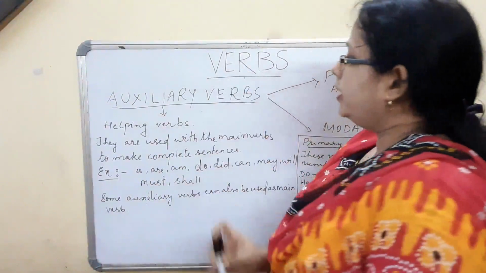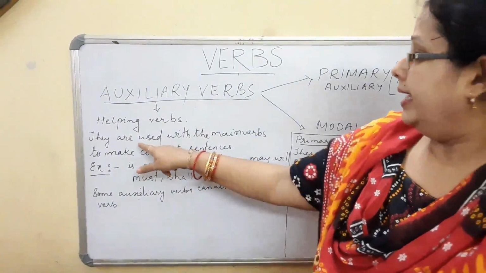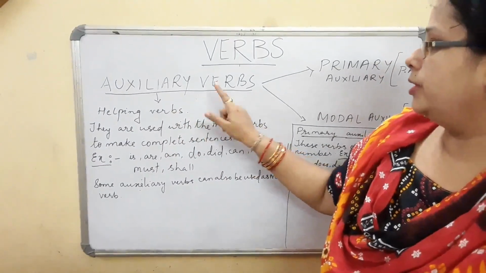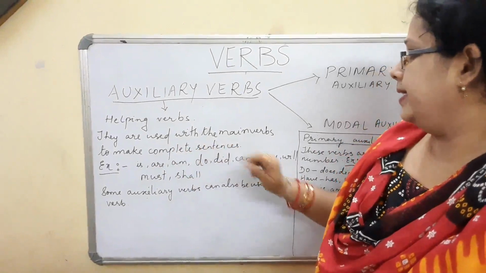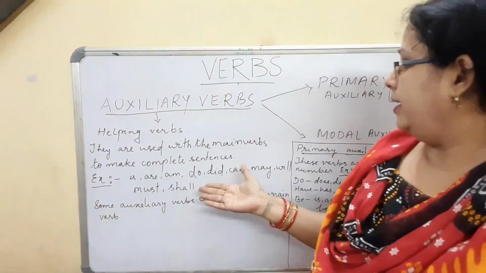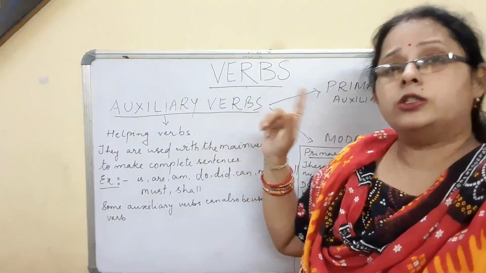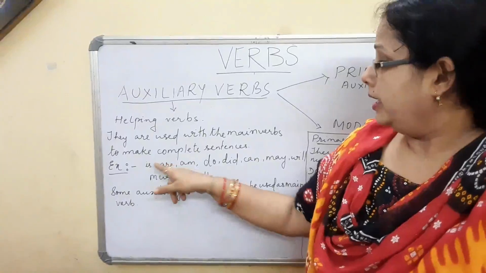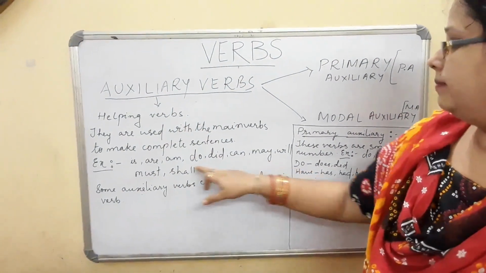Now if we see what the auxiliary verb is, it is the helping verb, as I have already told you before. They are used with the main verbs to make a complete sentence. Many a time auxiliary verbs are also used as main verbs. Now what are these auxiliary verbs? You see: is, are, has, do, did, can, may, will, must, shall.